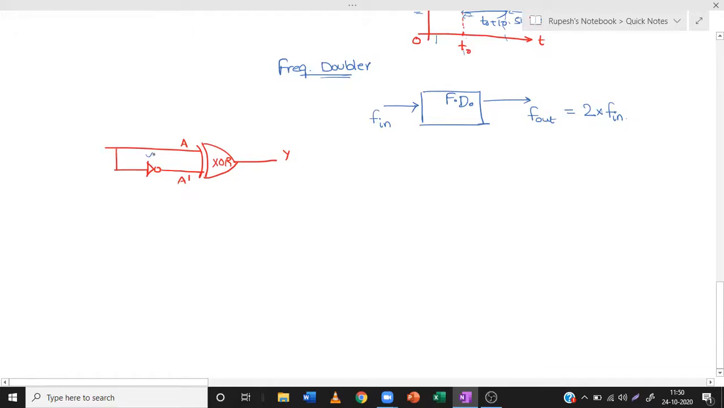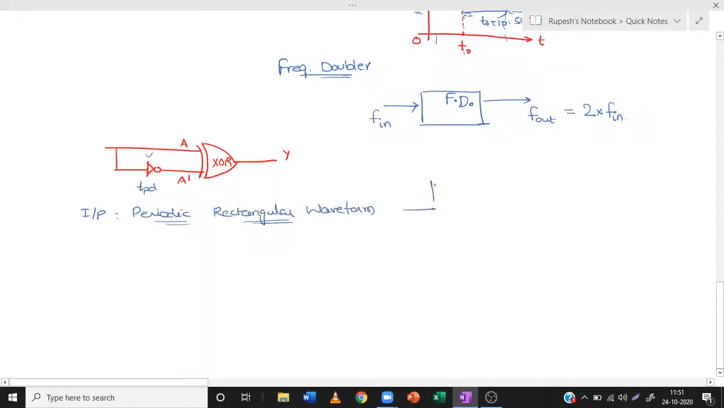So this particular inverter, let us say it has TPD, propagation delay. Now let us apply the input. Previously input is given in a different manner, but now we take the input as a periodic rectangular signal. Periodic rectangular waveform. So the waveform will be in the form of a rectangle, which is periodic.